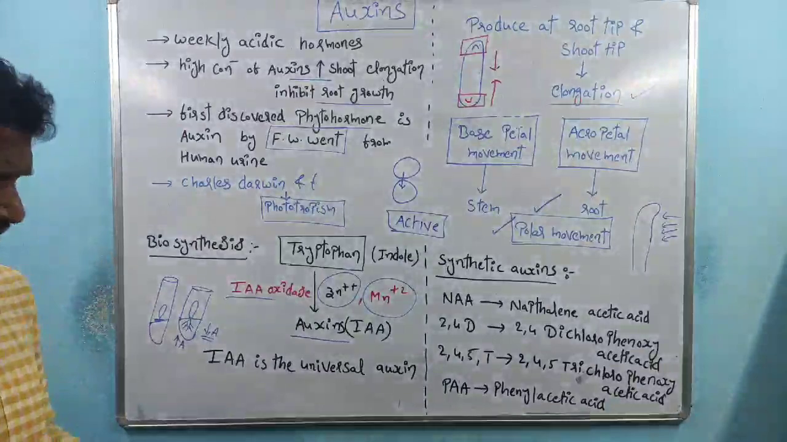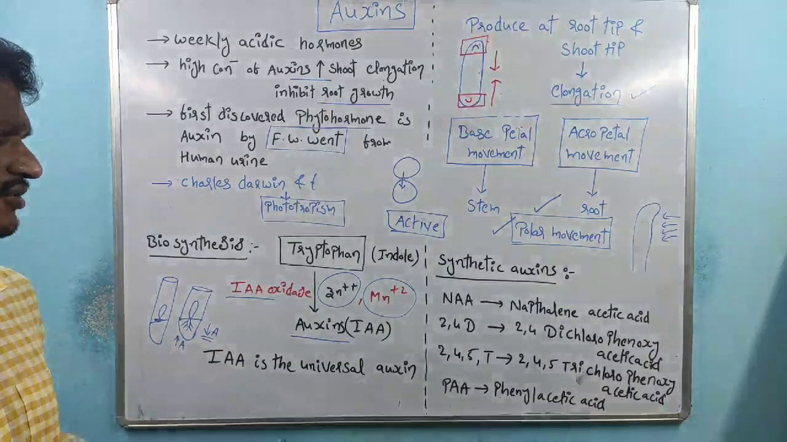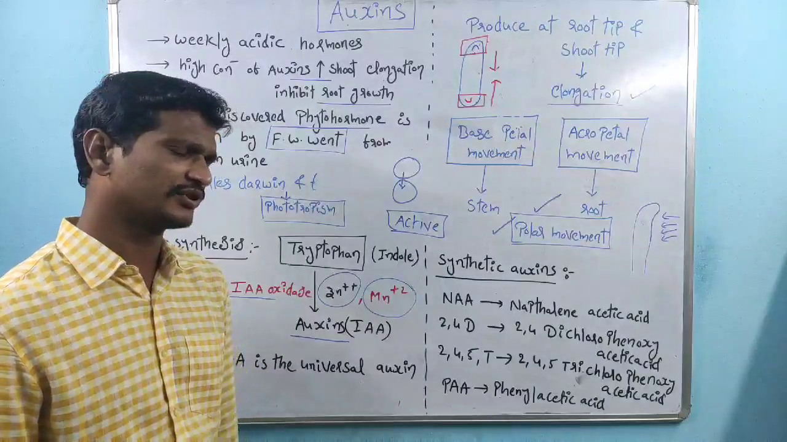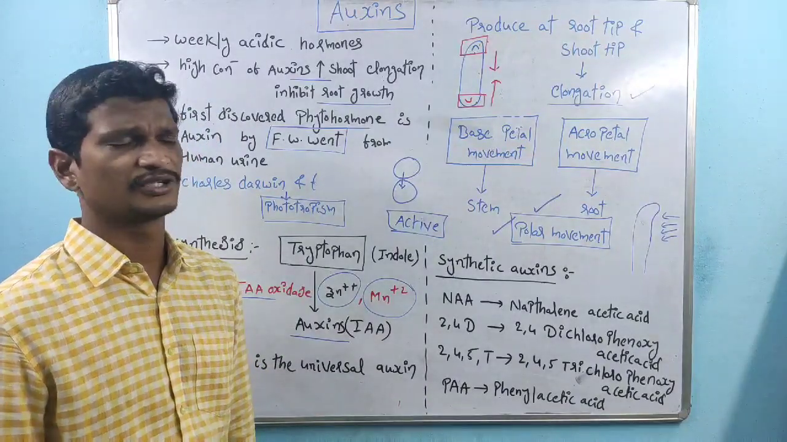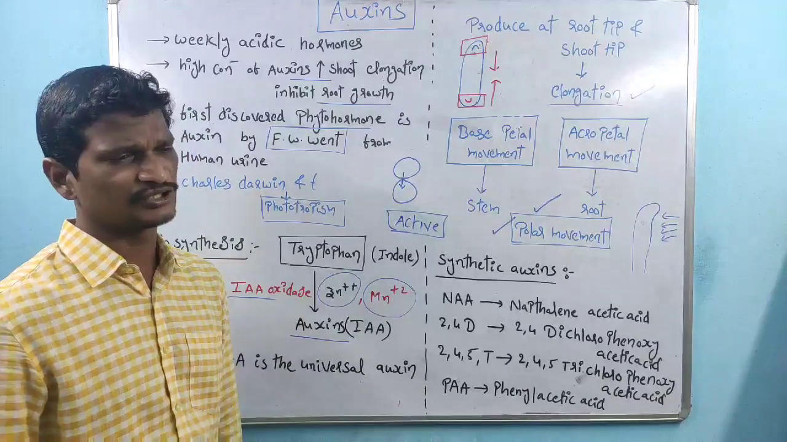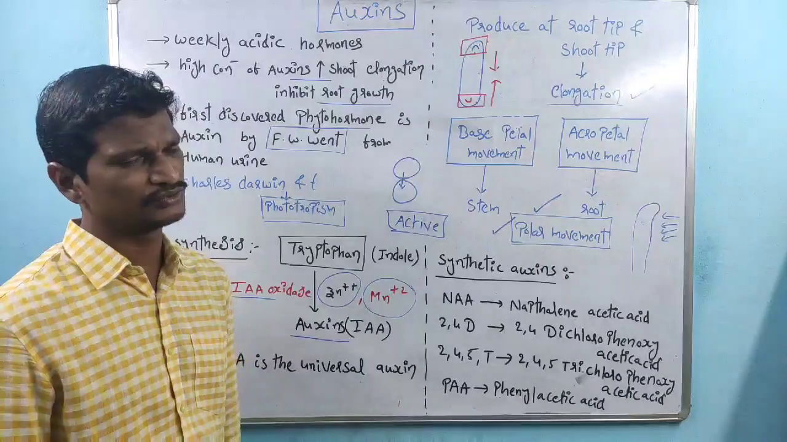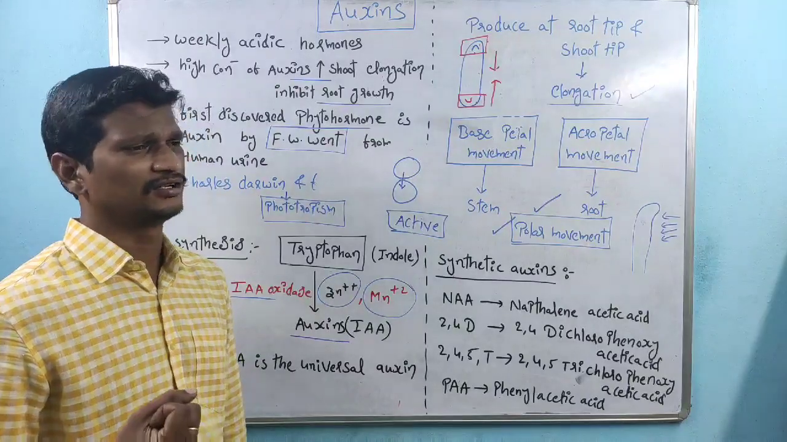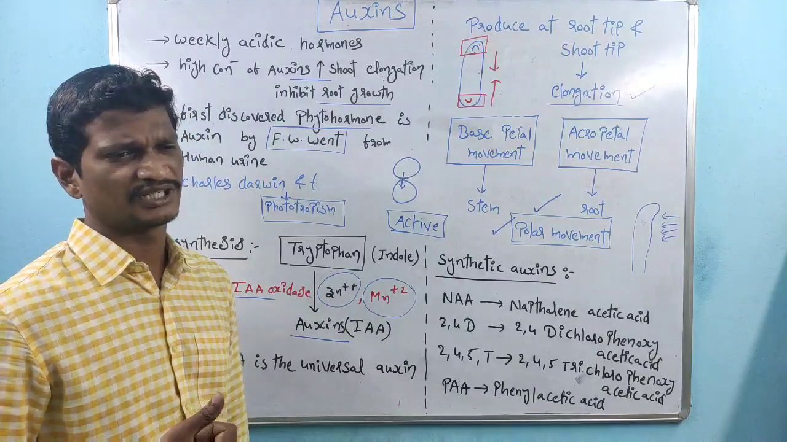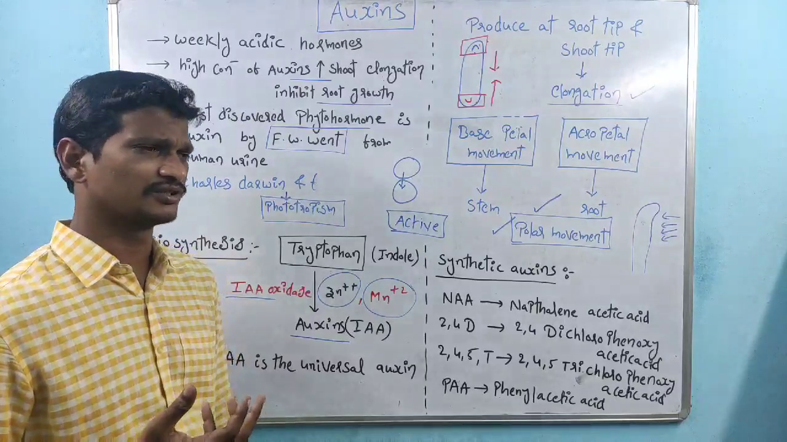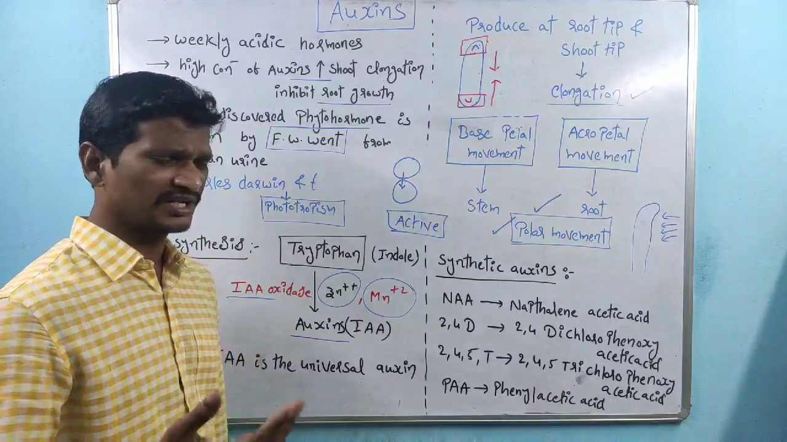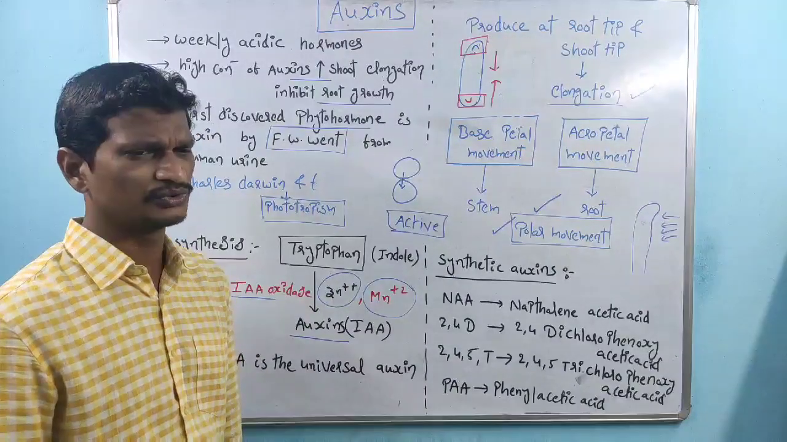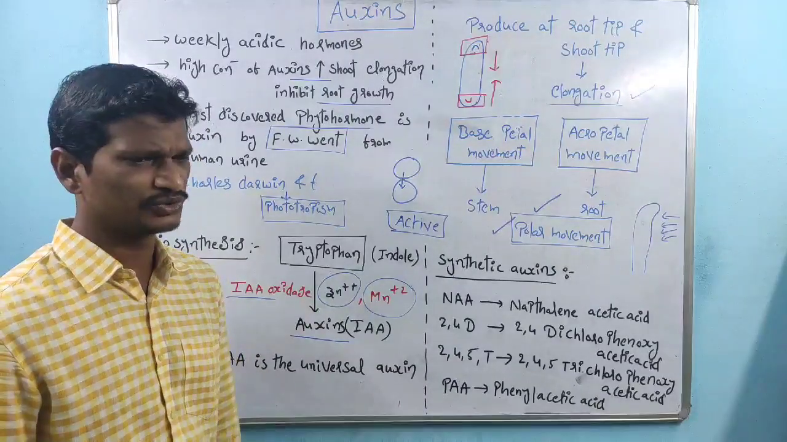And the next one is synthetic auxins. These are the synthetic auxins which are synthesized in the laboratory, because the majority of farmers are using them, and in research also these phytohormones are used, right? They are used for better crops, for the expansion of leaf size and elongation of the stem. Some nurseries also use these phytohormones, especially the auxins, right?